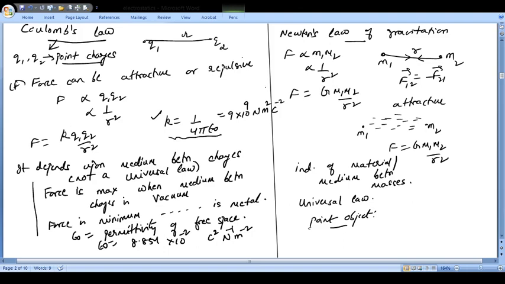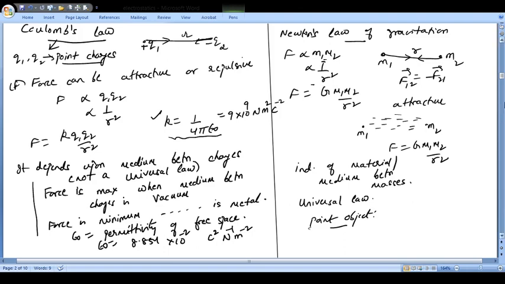If I say this is plus and this is minus, so plus and minus, they will be getting attracted. How will they be attracted, in which direction? It will be along the line joining the two charges. So this is how the force of attraction is going to be there, or maybe the force of repulsion.